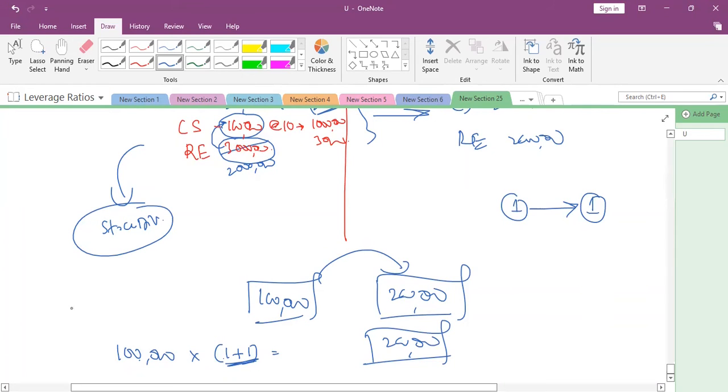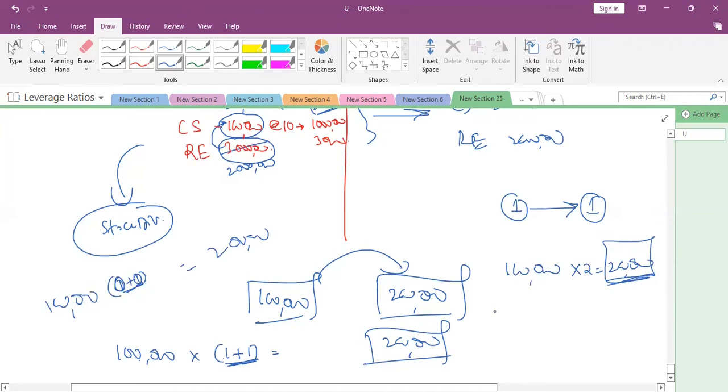100,000 is the old. Now to make it 200,000, one shareholder is getting, already one is there. Another share is getting one more share, right? So simply it will dilute the earnings per share, no, sir? Yes, of course, EPS will dilute. So 100,000 into 2, now it is becoming 200,000 shares. Is it clear, all of you?